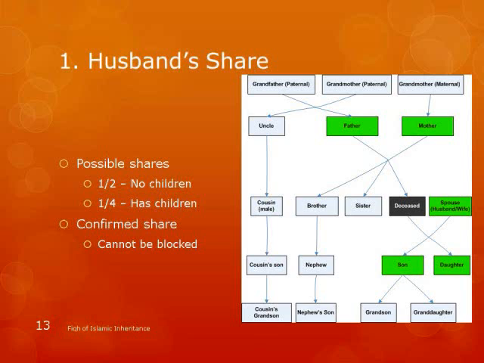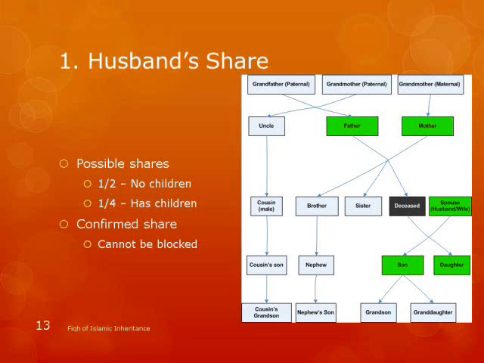So the important thing here is that I'm going to talk about this confirmed share. It means that nobody can block the husband. No matter how many of the 18 relatives died or are still alive, the husband will get the share. We'll see there are some relatives who will completely block other relatives, right? For example, if a son is there, he'll completely block the grandson. There's no way he can get inheritance.